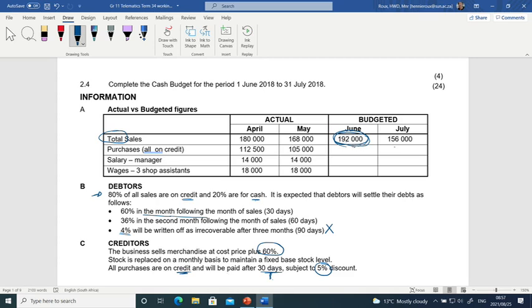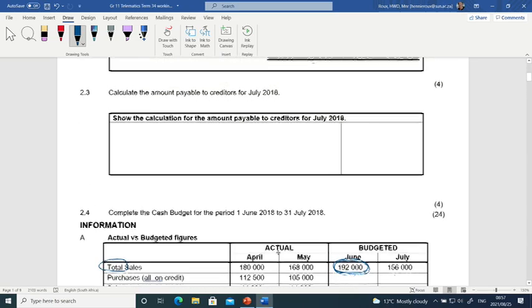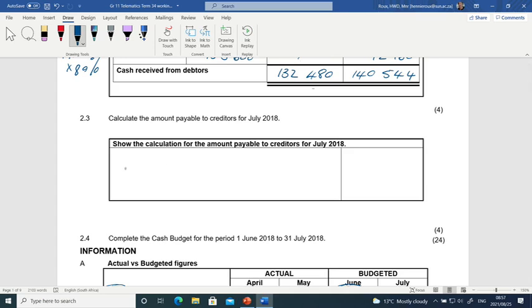Remember we said on the slides, if they don't give us the purchases, then we have to calculate the cost of sales. So the cost of sales for June will give us the purchases for June. And everything is on credit. That will be paid in July and we will receive a 5% discount. So if we write that down, we start. The important thing is where to start. We start with 192,000. That was the total sales. Markup percentage is 60%.